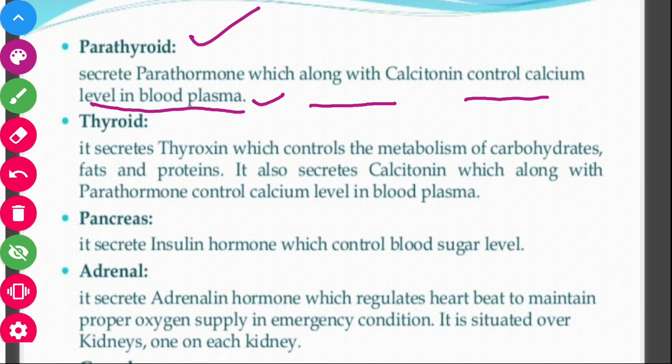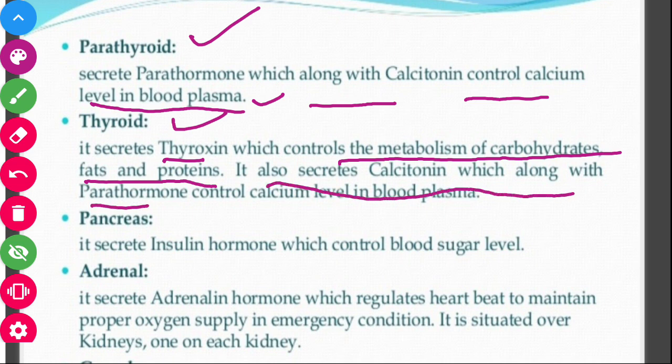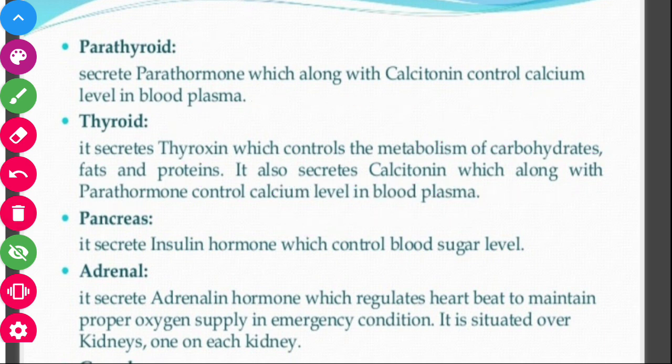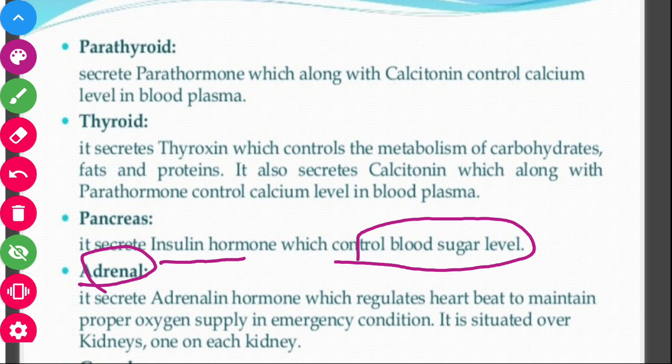The next gland is the thyroid gland. It secretes thyroxine, which controls the body metabolism of carbohydrates, fats and proteins. It also secretes calcitonin, which along with the parathormone controls the calcium level. So you must know that the thyroid and the parathyroid control the calcium level in our body. The next gland is the pancreas, which secretes insulin hormone which controls the blood sugar level. And the last one is the adrenal gland, which acts in cases of emergency. It secretes the adrenaline hormone which regulates the heartbeat to maintain a proper oxygen supply in an emergency condition.